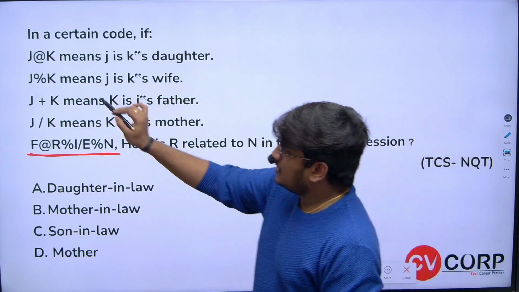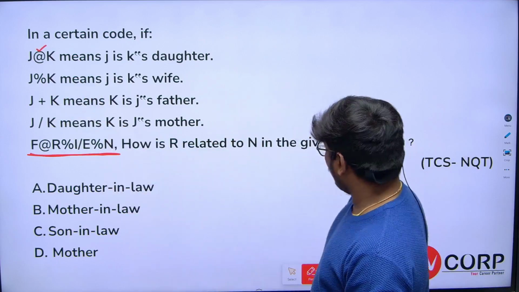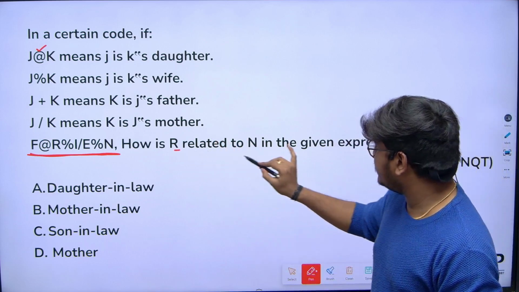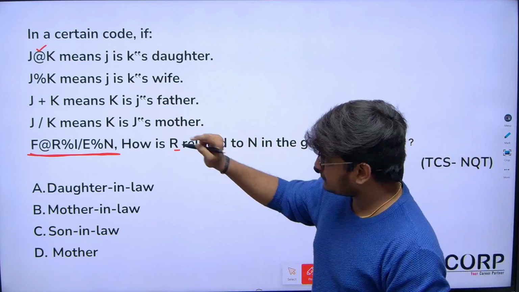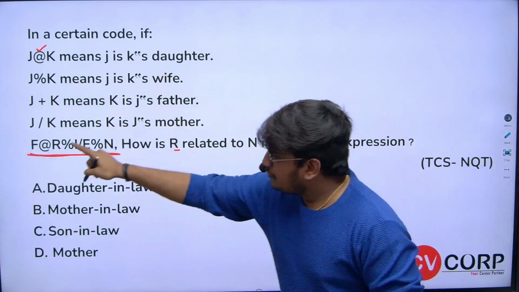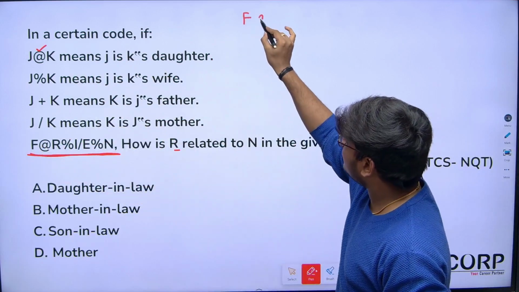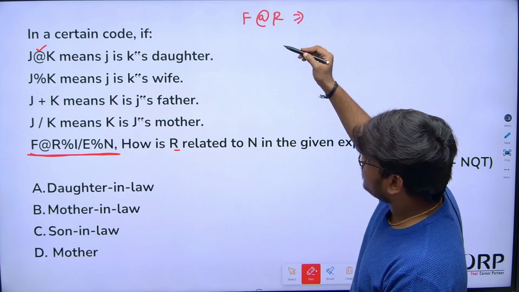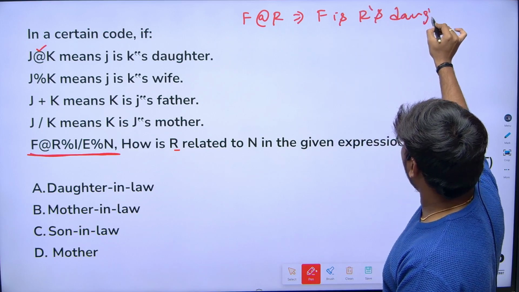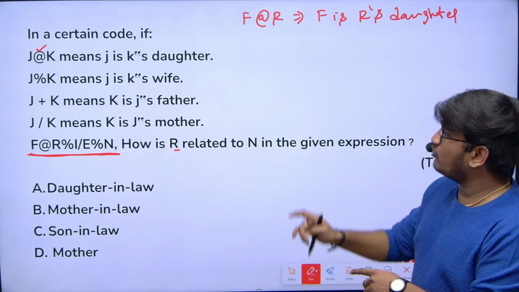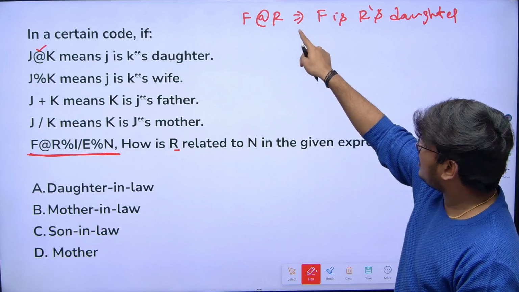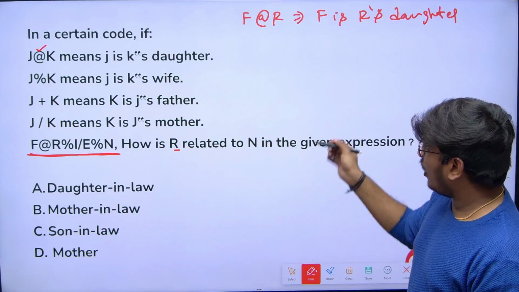F at the rate R. In the complete expression, we need to find how R is related to N. At the rate indicates J at the rate K means J is K's daughter. Now F at the rate R means F is R's daughter. I can write it in the same way, just changing the alphabets. For the first statement, J at the rate K means J is K's daughter, and F at the rate R means F is R's daughter.